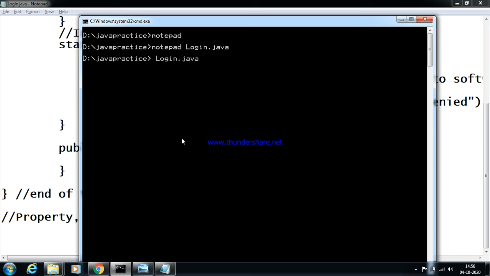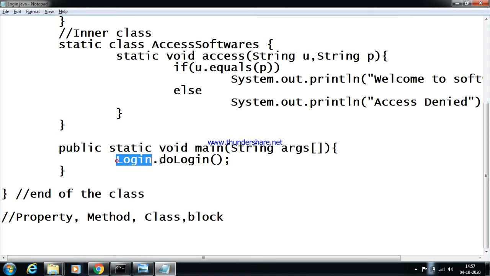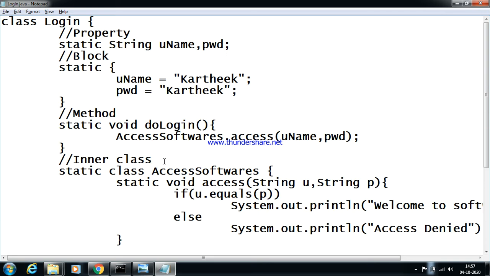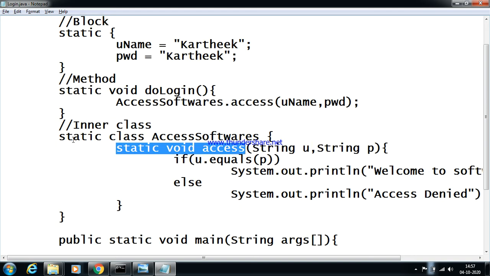Once you run this: javac filename.java, I hope it is good. Then java Login. Observe here, welcome to the software world, because when I say Login.doLogin, it calls the doLogin method, and doLogin calls this access method using AccessSoftwares. Again, see here, static void. See, this is an inner class. A class again contains a static method. To access this method, I am using which class?